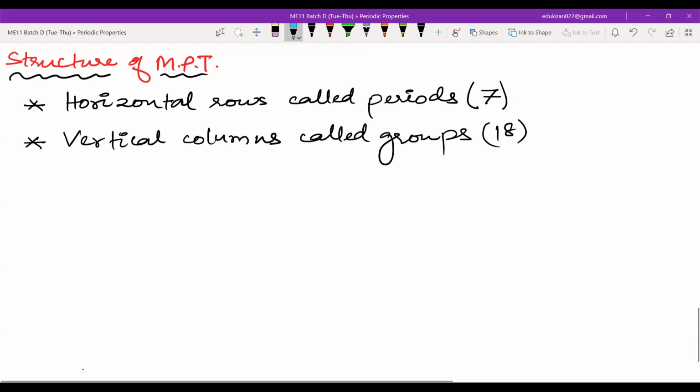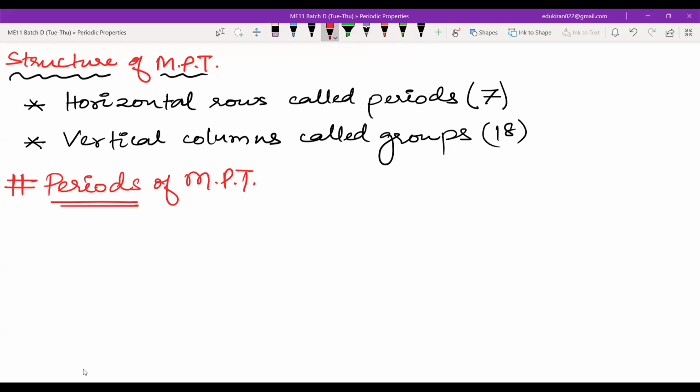Now, we will start by learning about the periods. We'll look at period 1, period 2, and so on. So, periods of the modern periodic table. Please write with me the first 2 lines. I hope everyone has written them. Horizontal rows called periods and vertical columns called groups. Yes, you have written.